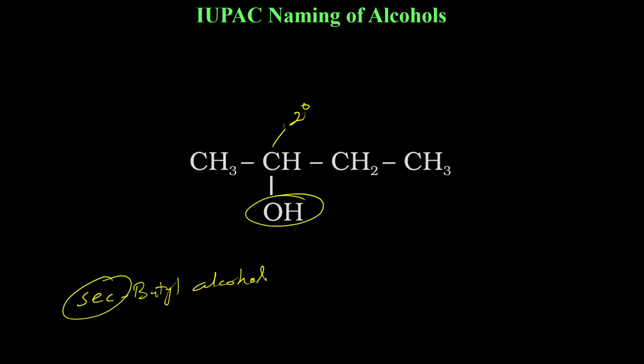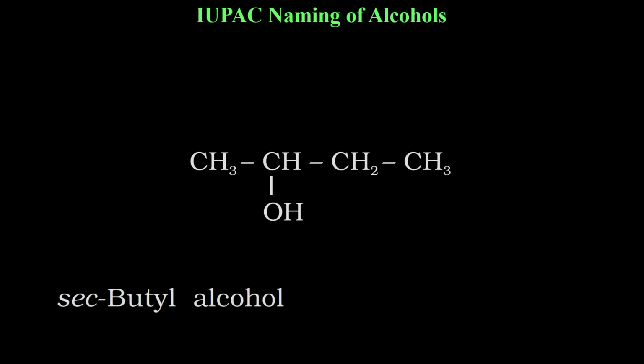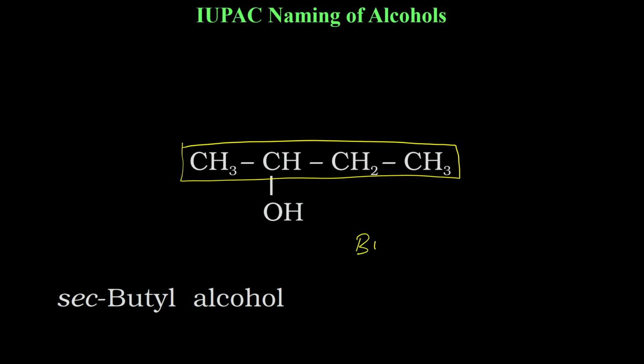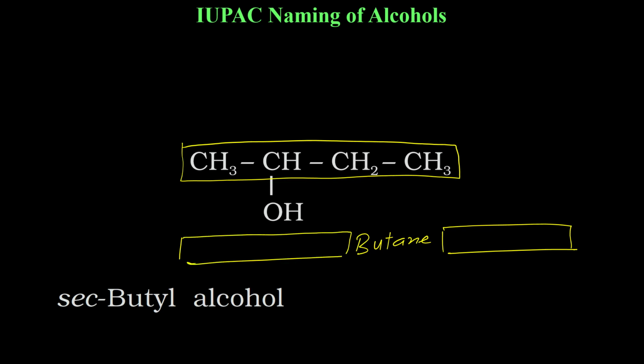Now come to IUPAC naming. For IUPAC naming, the main branch, root is butane. So write it, butane. Remember, functional groups are suffixed and substituents are prefixed. Substituents are written before the root, and functional groups are written afterwards.